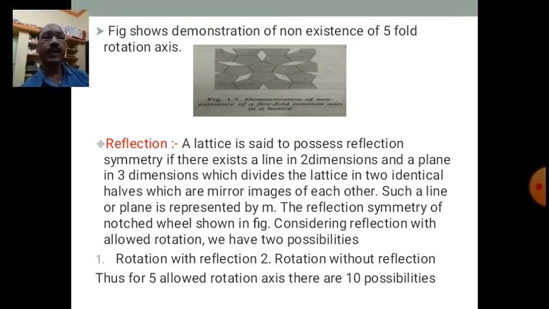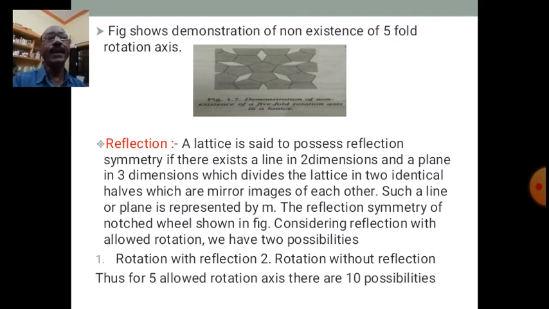So, for example, if you want to lay pentagon types of tiles on your floor, you cannot occupy the complete space with the pentagon type of tiles.